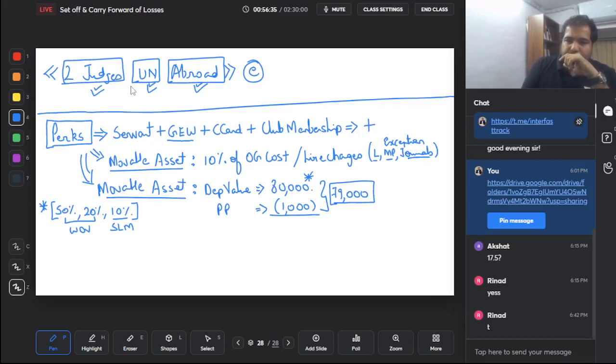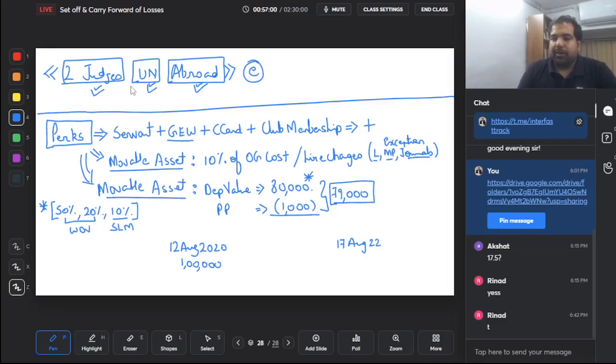And remember, depreciation in PGBP is half year, full year. Here it is not like that. Here it is for completed number of years. So let's take an example. This projector was bought on the 12th of August 2020 for 1 lakh rupees. Today, on the 17th of August 2022, you're buying it for 1,000 rupees.